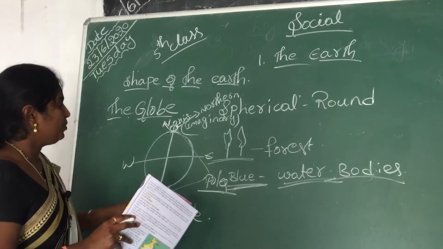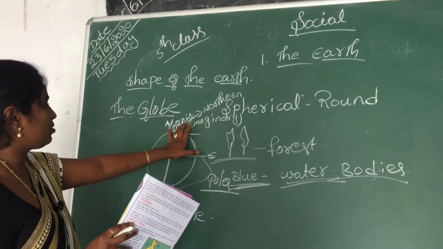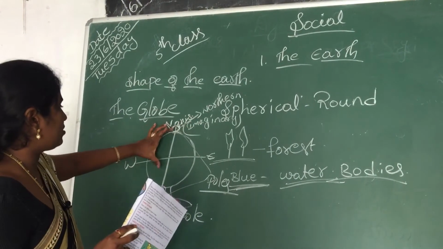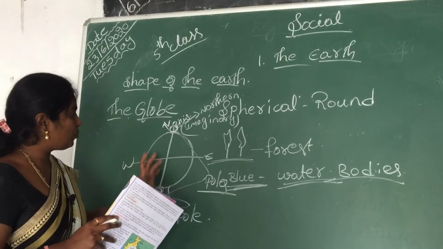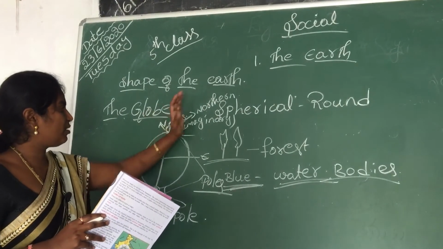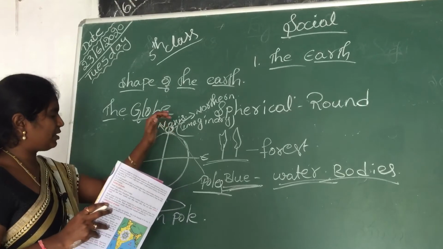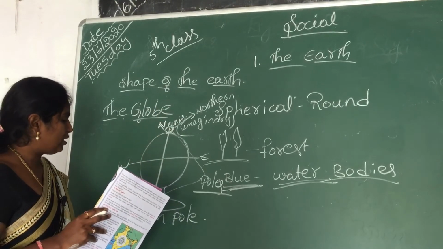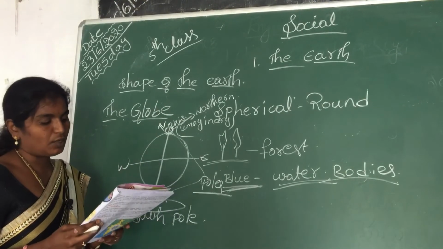So on the globe we will see one imaginary line, that is called axis. The axis has two end points. These end points are called poles. One is the top side pole, the north pole, and the bottom side pole is the south pole.